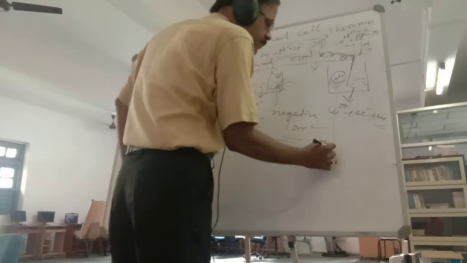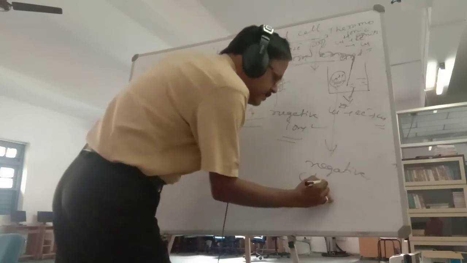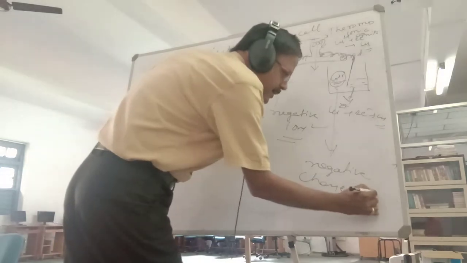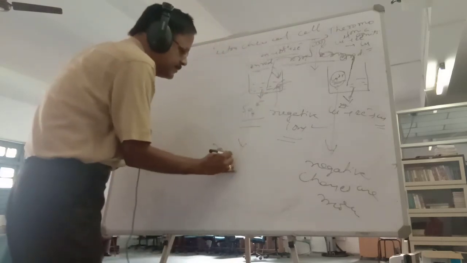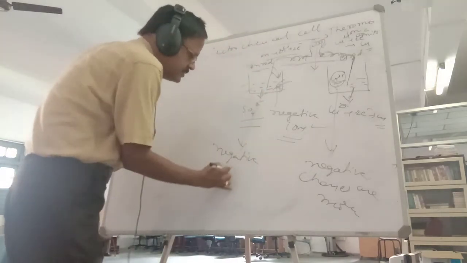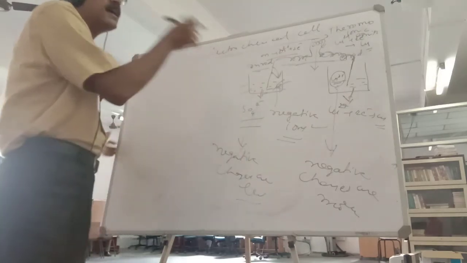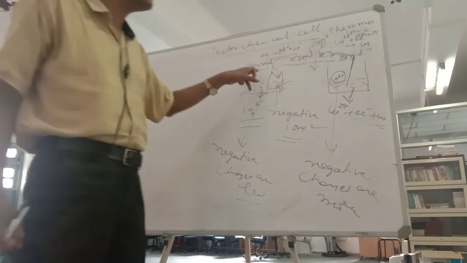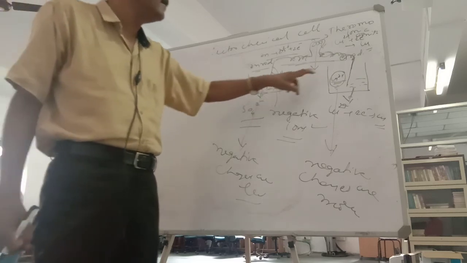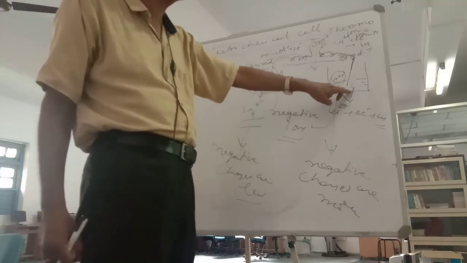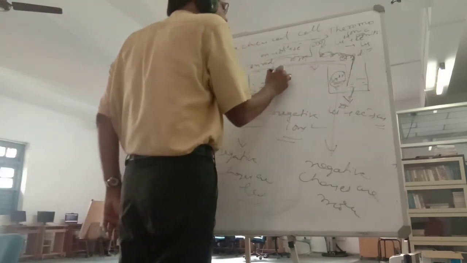So ultimately you will find here negative charges are more. Here negative charges are less. So because of this the reaction is stopped. Here positive charges more, negative charges less. Here positive charges less, negative charges more. So if you bring these negative charges from here to here,